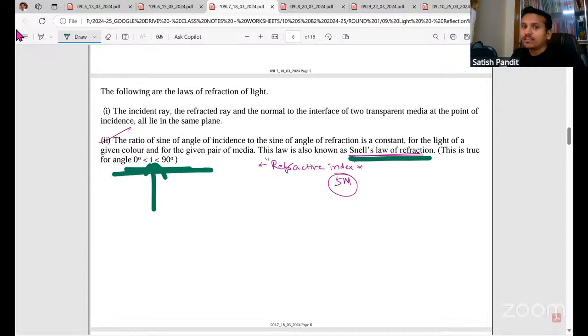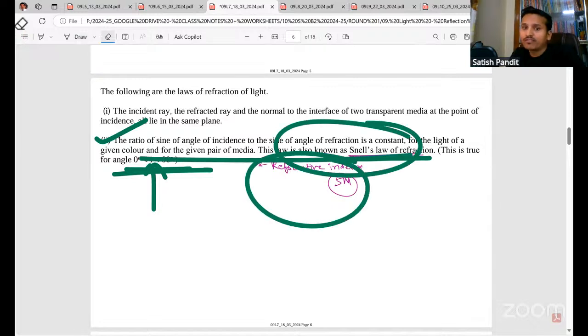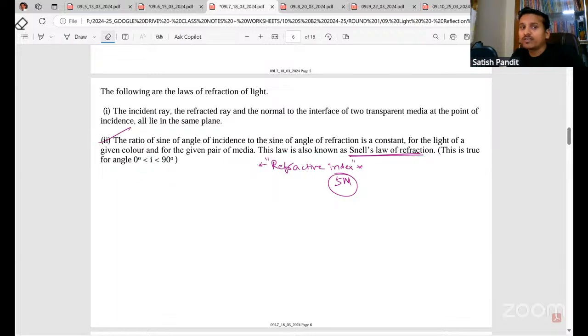Okay. So now actually from this particular law, right, Snell's law, they ask questions based on refractive index, sometimes for 5 marks. Okay. You can look at the previous year papers. You will find that sometimes they are testing 5 marks from this topic itself. So here we have a concept of refractive index. So you have to be very thorough with this.